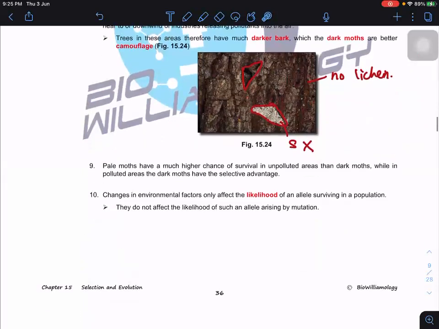So always remember, guys, changes in the environmental factor only affect the livelihood of alleles surviving in the population, but they do not affect the likelihood of such alleles arising by mutation. Whether mutation takes place or not has nothing to do with the change of environmental factor, but the environmental factor will affect who can survive and who can't. Those that can survive will pass on the allele to the next generations, then increase the allele frequency in the gene pool.